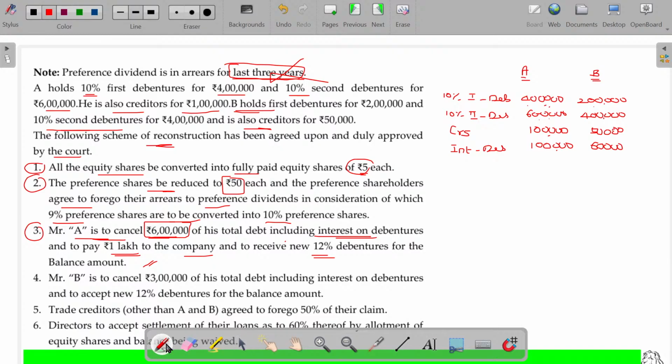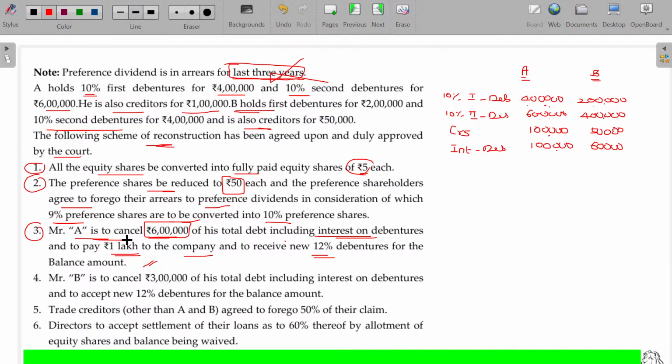Apart from that, A has to give us cash 1 lakh. The total amount A contributed is 13 lakhs. Am I right? Isn't it?